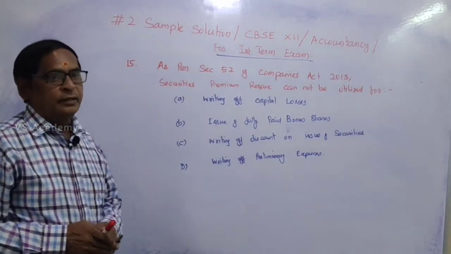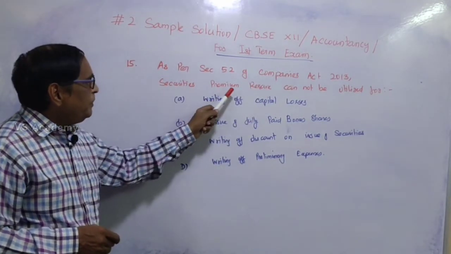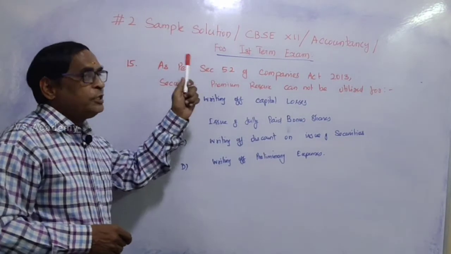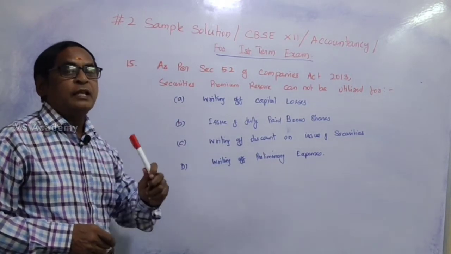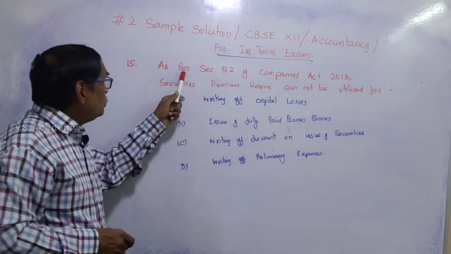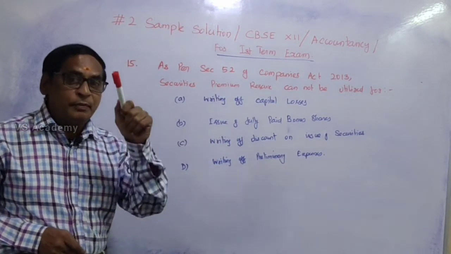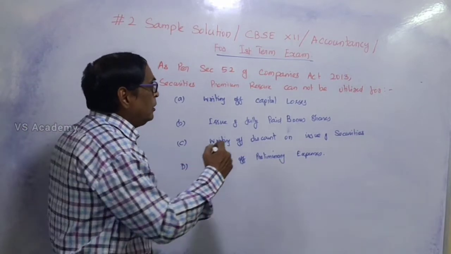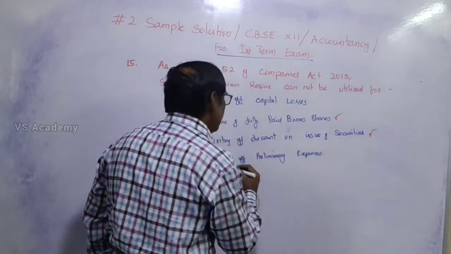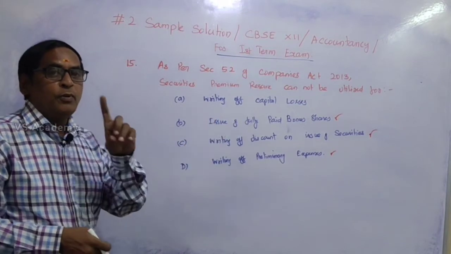Question number 15. As per section 52 of the Companies Act 2013, securities premium reserve cannot be utilized for. First of all, you should know securities premium reserve. What is securities premium? When shares are issued at a premium, that amount is to be transferred to the securities premium account. But according to section 52 of the Companies Act, that securities premium account must be utilized only for issue of full bonus shares, writing off discount on issue of shares, and writing off preliminary expenses. So, for these purposes we can use it, but one purpose it should not be used.